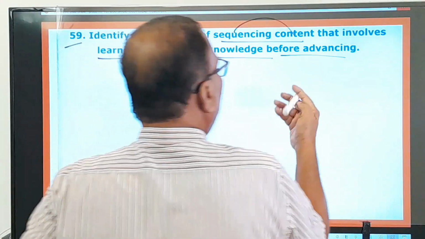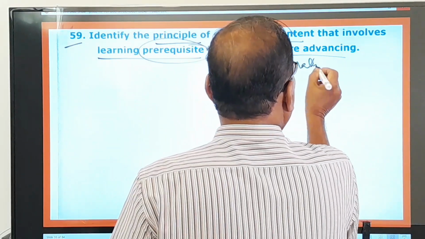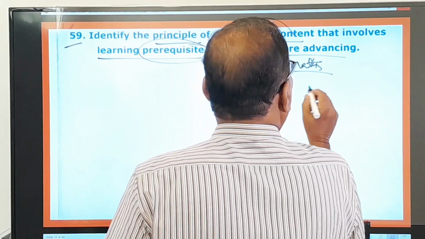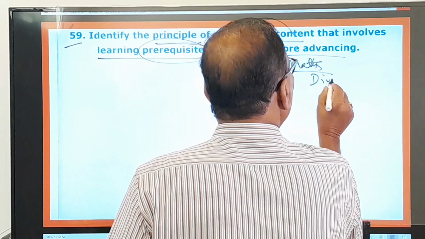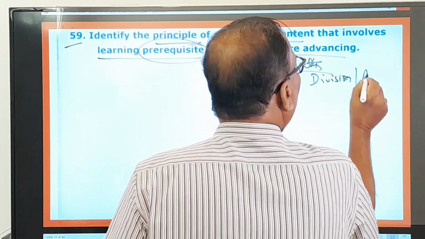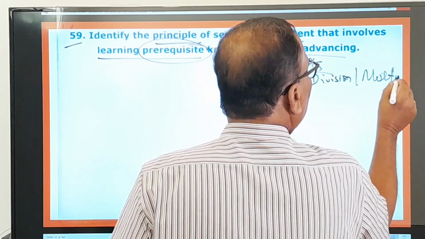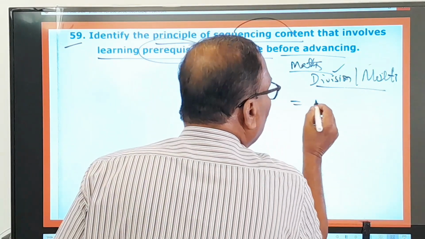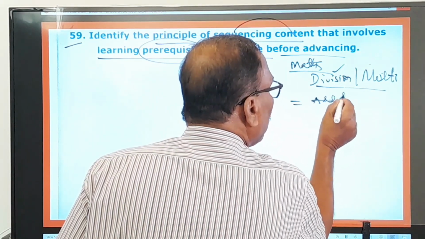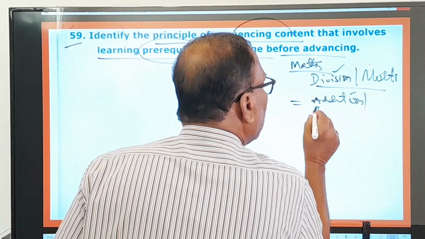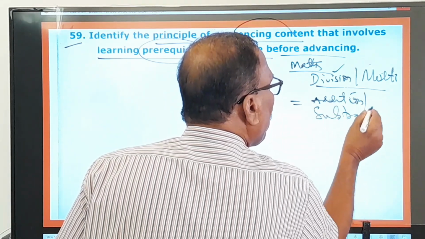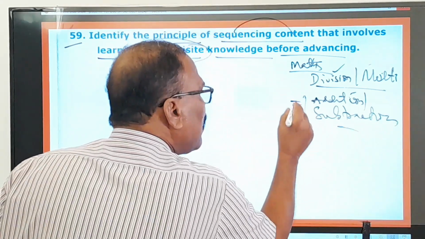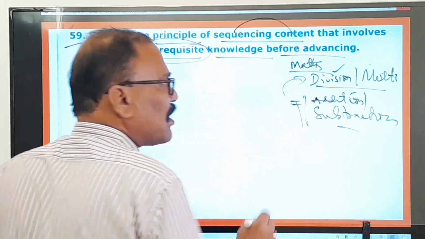For example, in mathematics, one example I would like to give you. For learning divisions and multiplications, for learning these bigger things, you need to learn about additions and subtractions. So these are the prerequisites to learn these things.